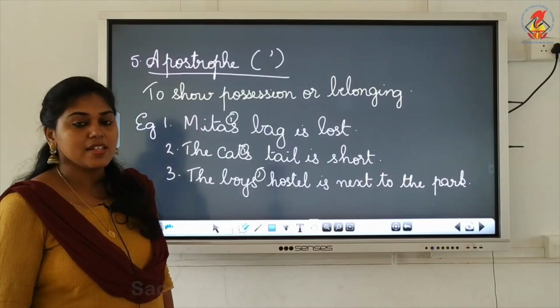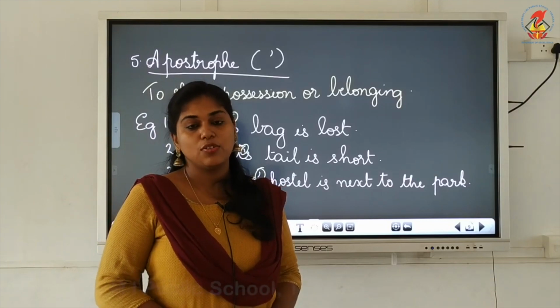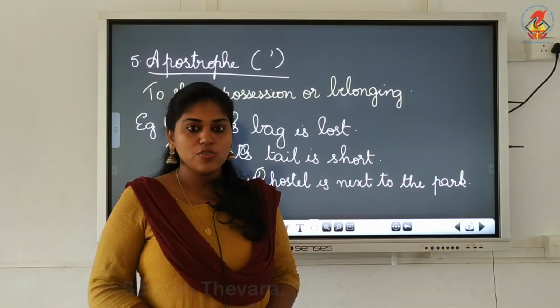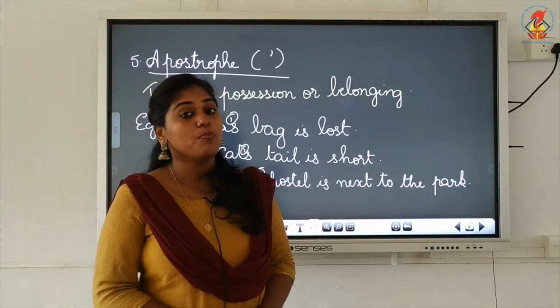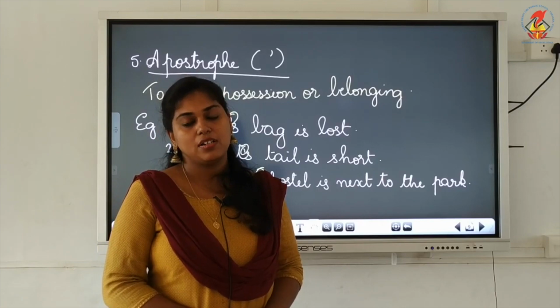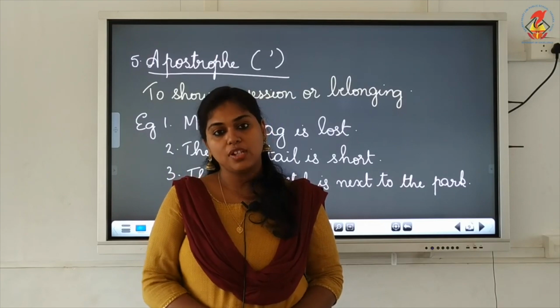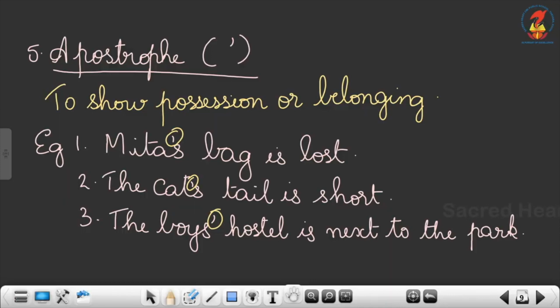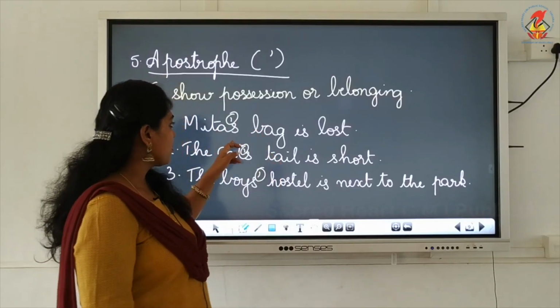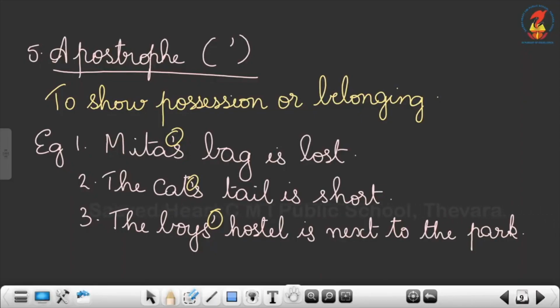Now the next one is the apostrophe. Hope you remember the chapter on nouns and possession. We learned there when we have to use an apostrophe, right? When do we use an apostrophe, children? Yes, in order to show possession or ownership, isn't it? So we also learned where we have to put the apostrophe, right? So let's look at that. "Mita's bag is lost." So here we have put an apostrophe after the name Mita, and we have added s also.